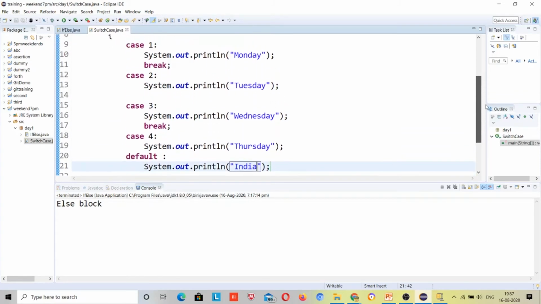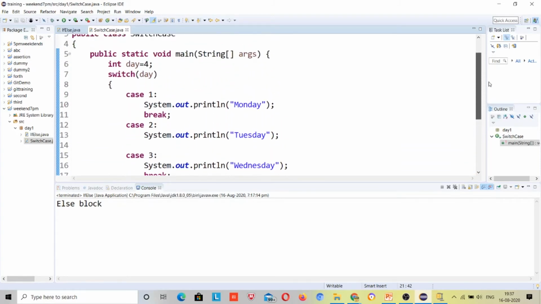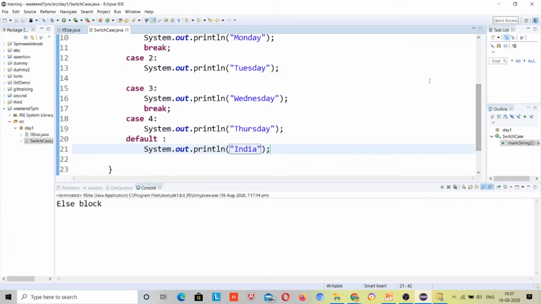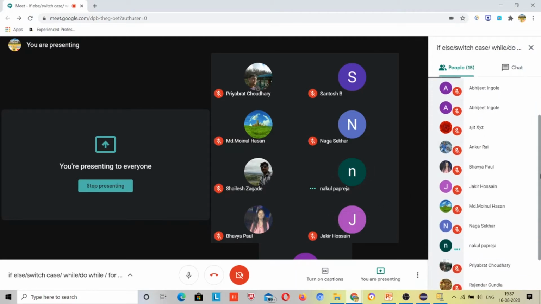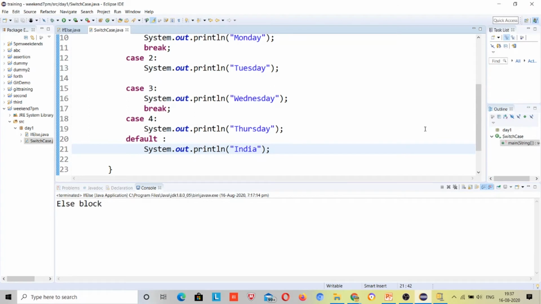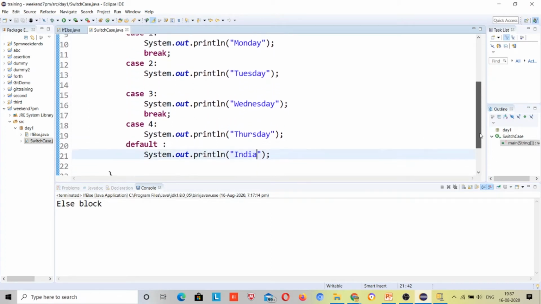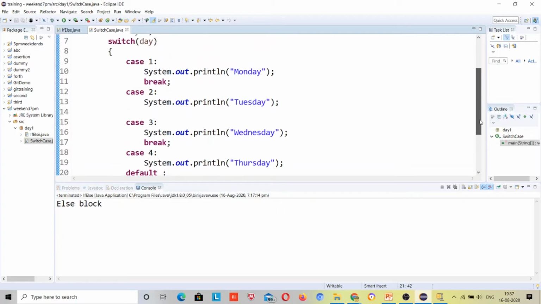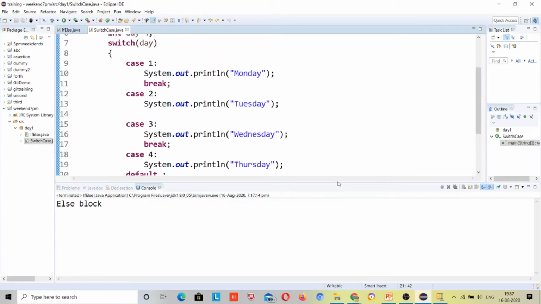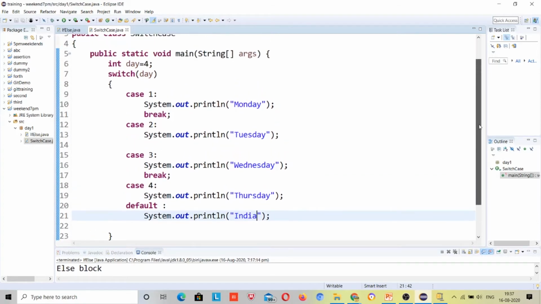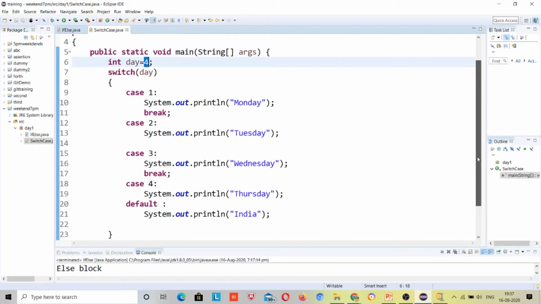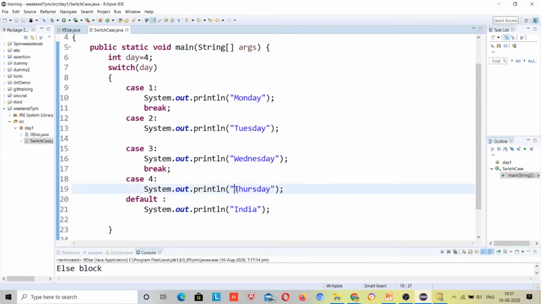Okay. Now I'll check with, let me take some random name, Nakul, what will be the output of this switch case? No, no, I am not giving any console input. I have just declared the input, right? So it will print Thursday.